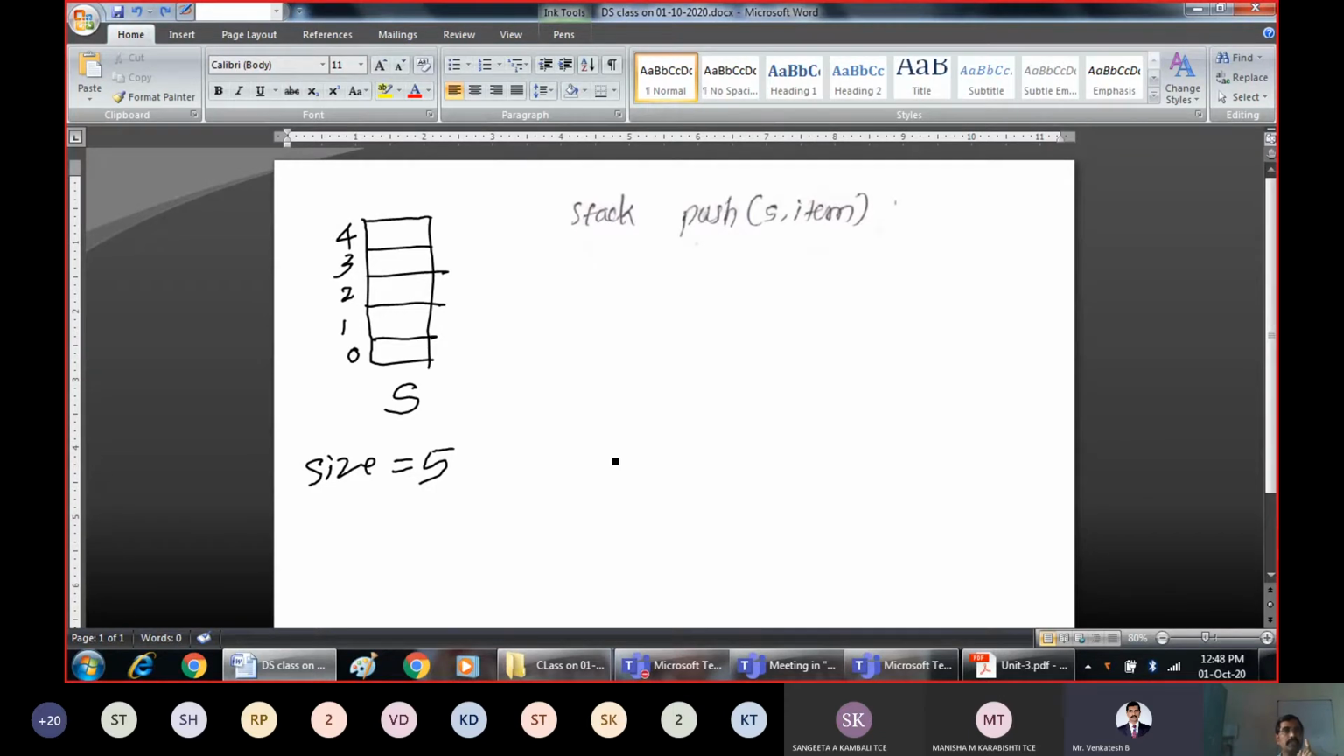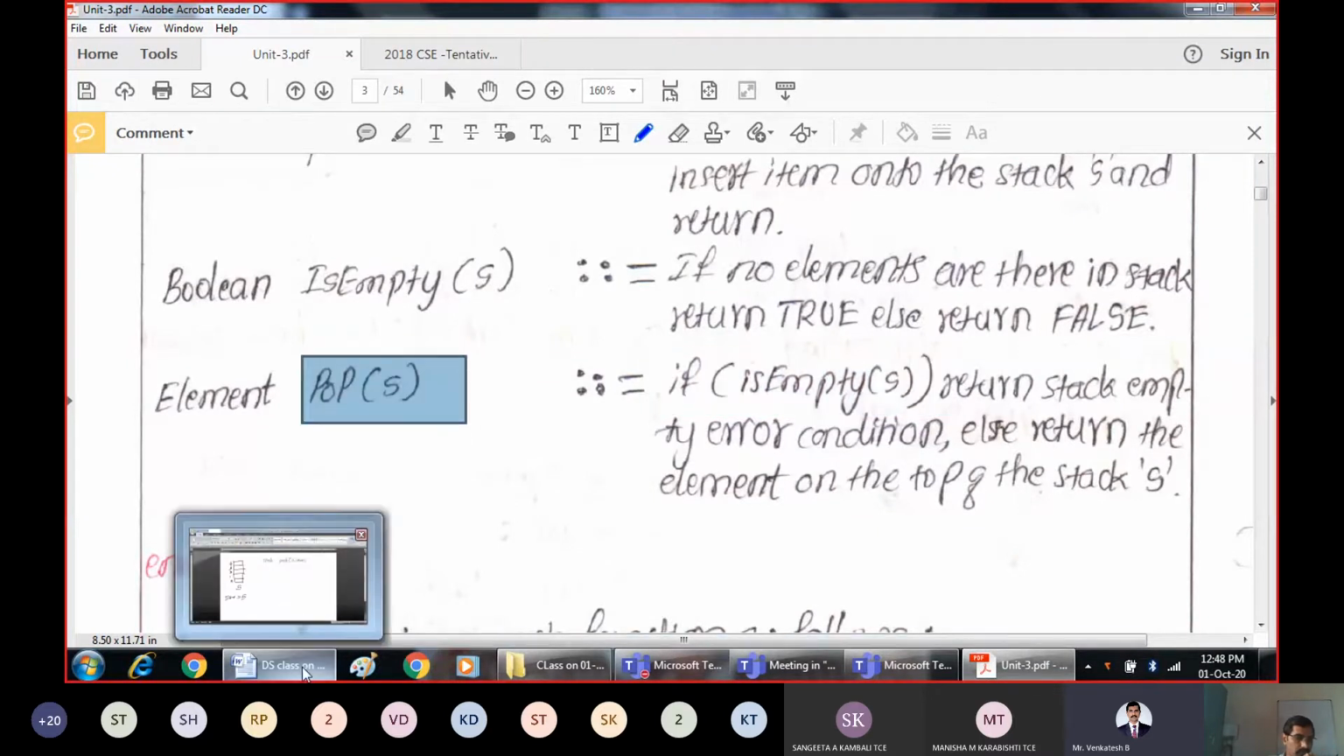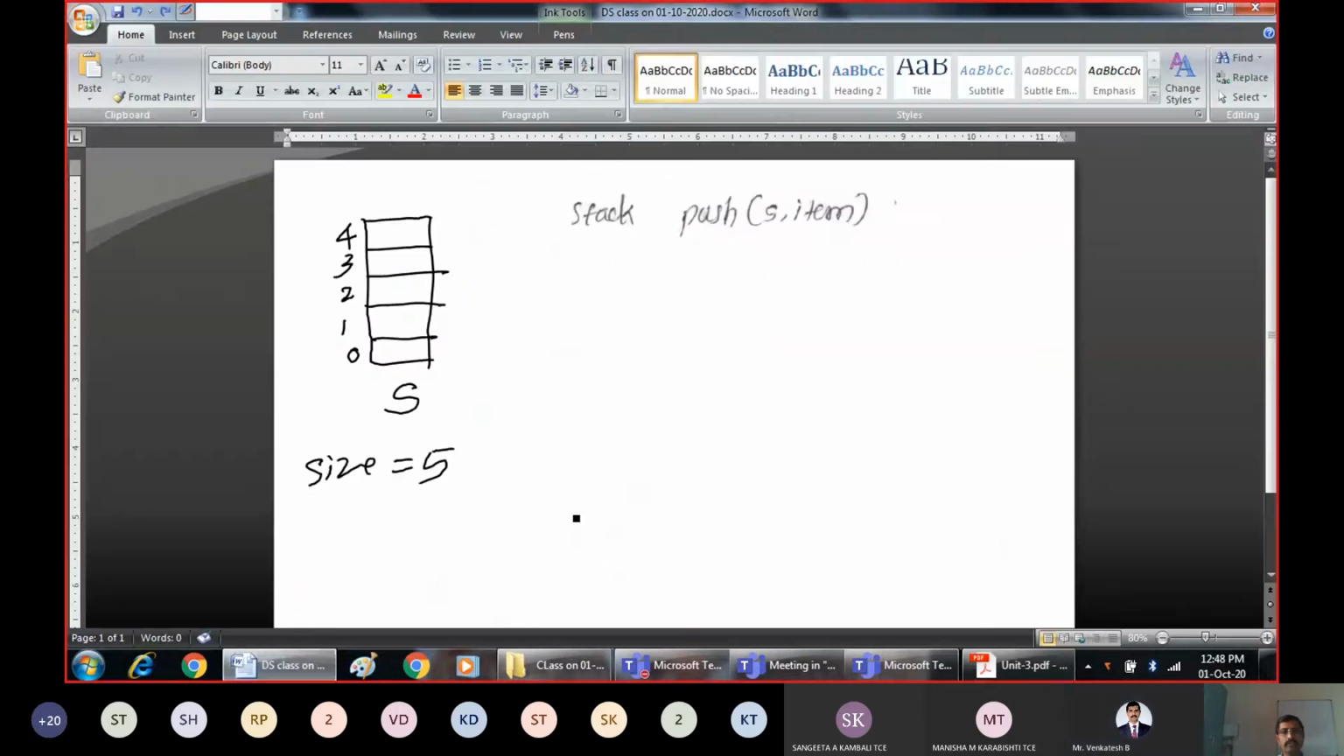So before deletion, you should check whether there are any elements in the stack. If there are elements, then only can we delete them. If there are no elements, we cannot delete elements from the stack. So we check the same condition. If it is empty, just return that the stack is empty, we cannot delete the elements. That is the error condition. Else, take out the element from the stack. So what does the pop function do?